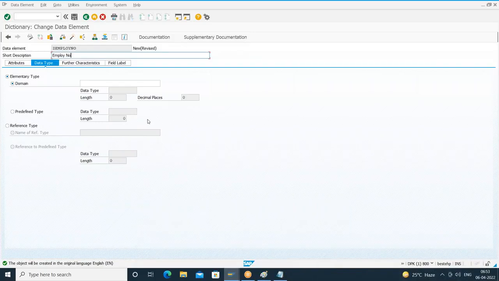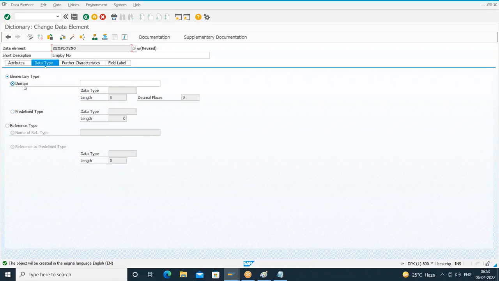Understood? So here you can see we are in the process of creating the data element. In the data type tab, we have two radio buttons, elementary type and reference type. In elementary type, we have domain and predefined type.